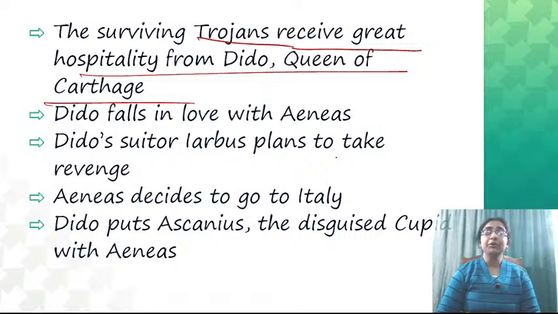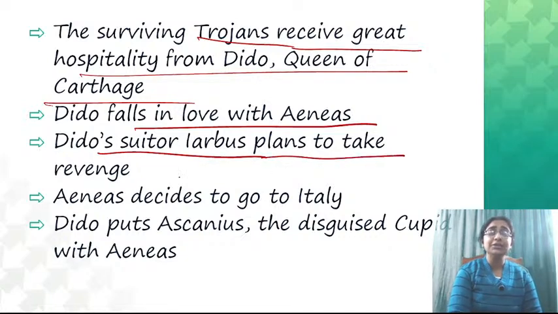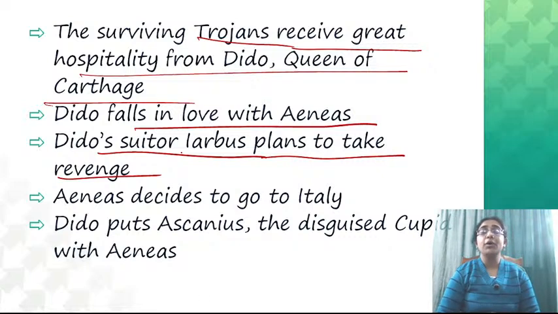Now, during that stay, Dido falls in love with Aeneas, and Dido has a suitor named Iarbas, who plans to take revenge on Dido and also on Aeneas. When Dido falls in love with Aeneas, obviously Iarbas gets jealous and decides to put an end to this relationship.